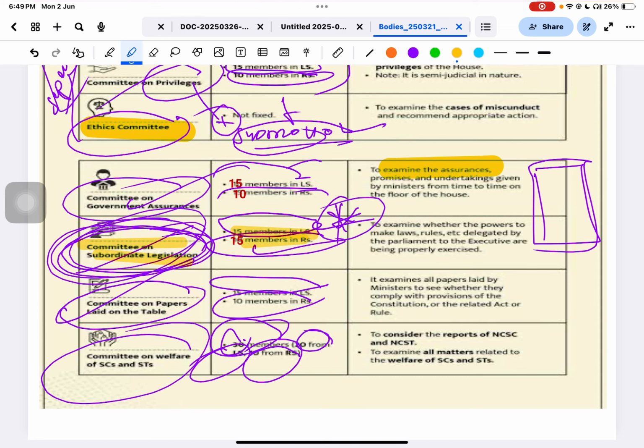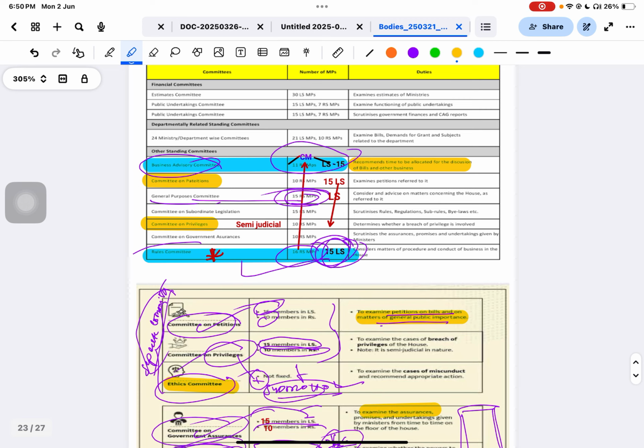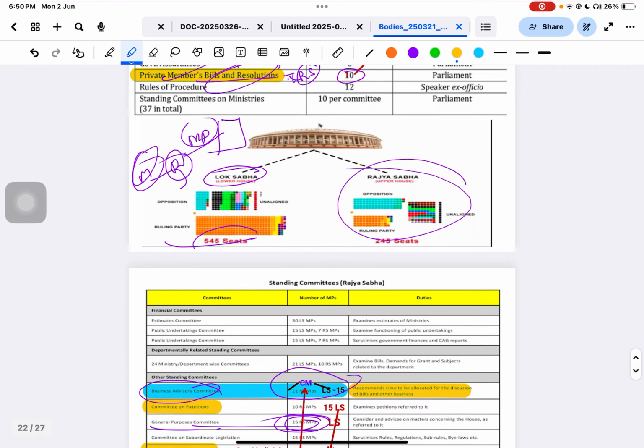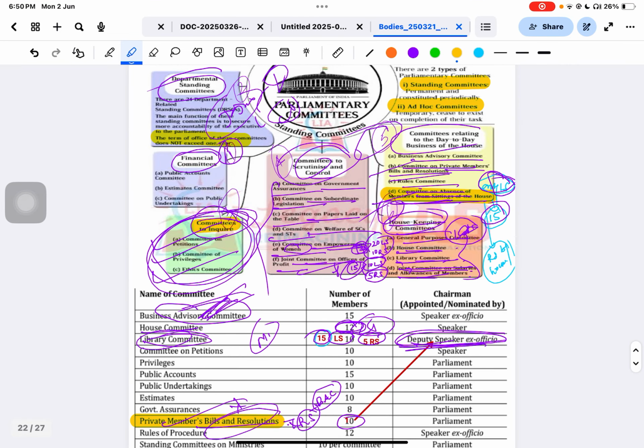Now see, the Committee on Welfare of Scheduled Castes and Scheduled Tribes. There are 30 members, 20 from the Lok Sabha and 10 from the Rajya Sabha. This is not combined. How can it be 30 members? I have just added the whole number, but they are separate. Just keep that in mind. Then the Committee on Empowerment of Women: 20 from the Lok Sabha and 10 from the Rajya Sabha.